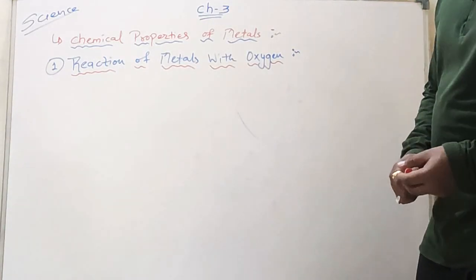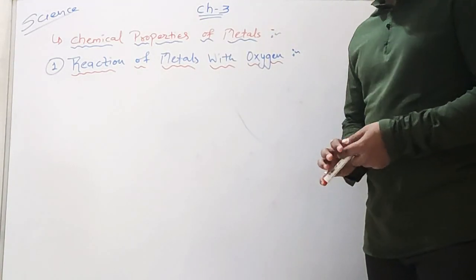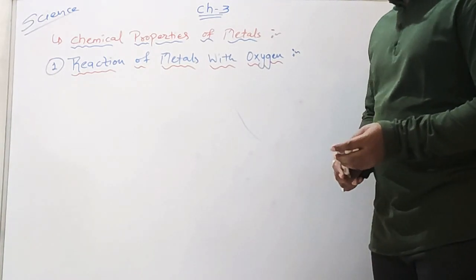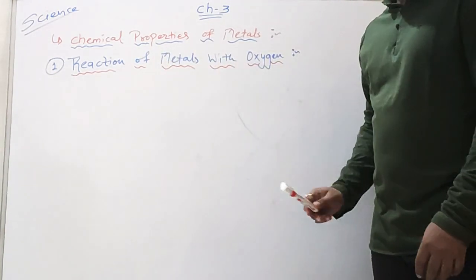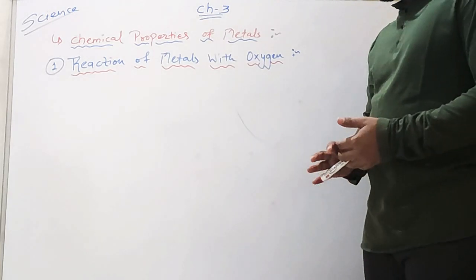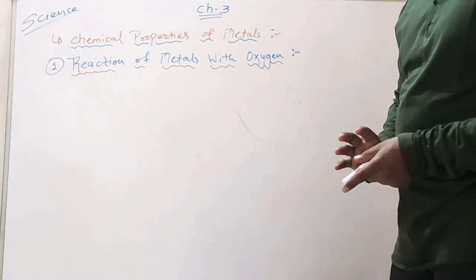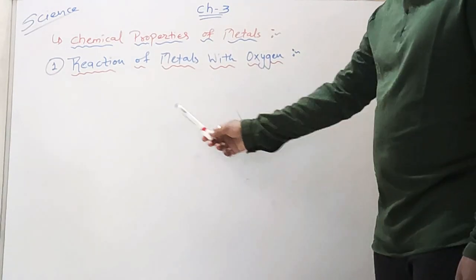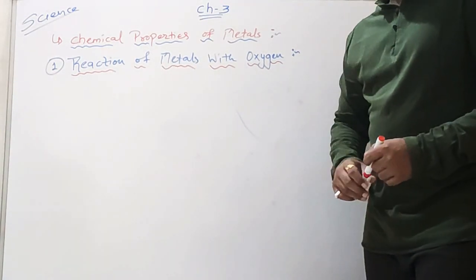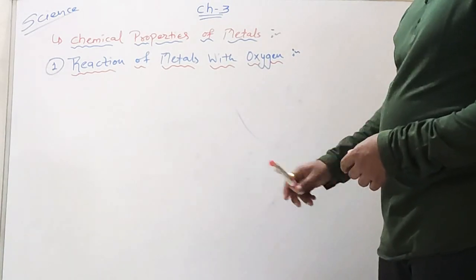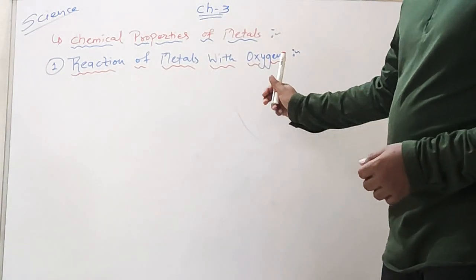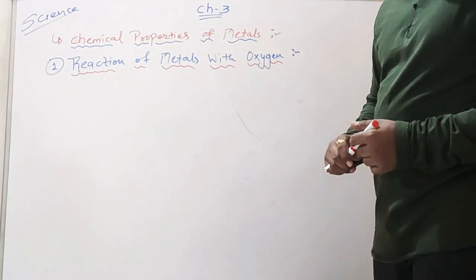Good afternoon, everyone. Today, the next topic of chapter number 3 is chemical properties of metals. There are 4 types of reactions of metals with different types of substances. First of all, it is reaction of metals with oxygen. When metal reacts with oxygen, metal oxide is formed.